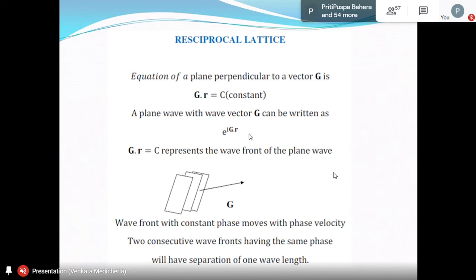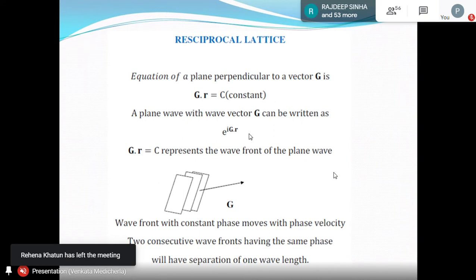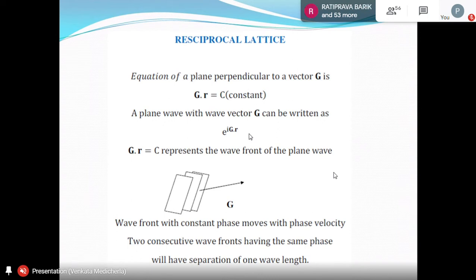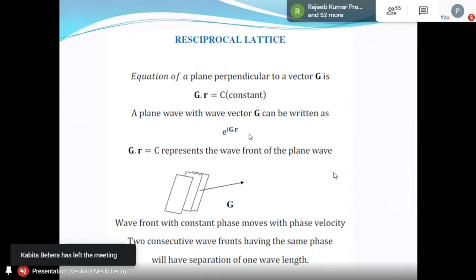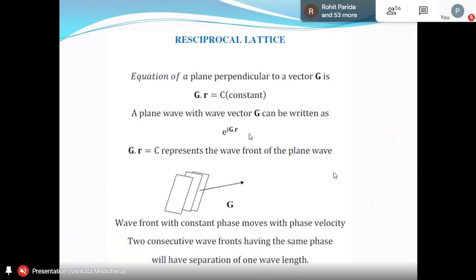should be dimensionless. So if r is in meters, g must be in inverse meters. That means for a plane wave, if r is in meters, then g is in inverse meters, that is always a reciprocal. Reciprocal is there everywhere actually. If r is in the normal space, your g vector is in reciprocal space. That's not having the meter dimension. You cannot write it in xyz coordinates; that should have a different coordinate system.